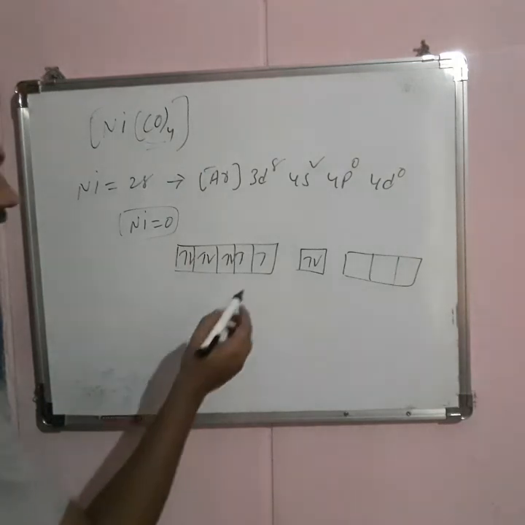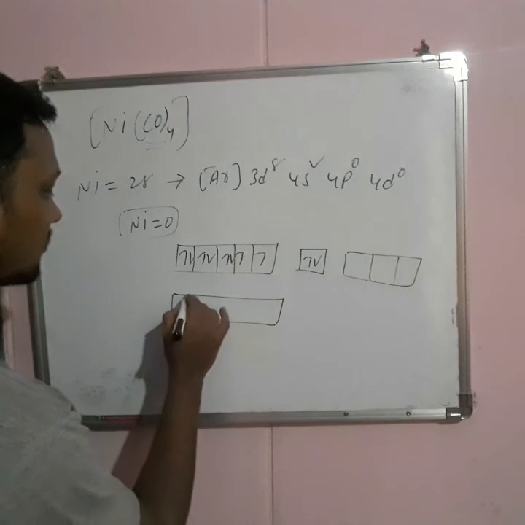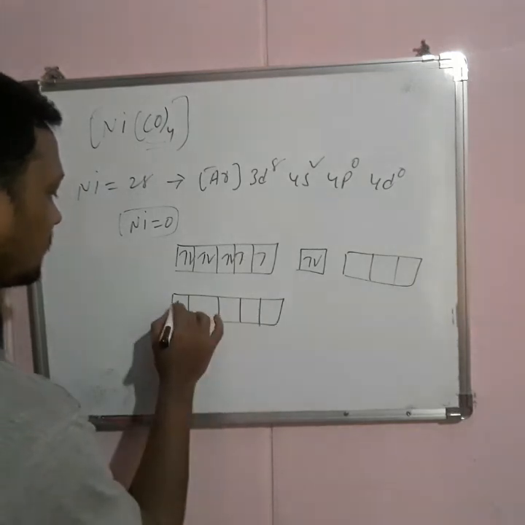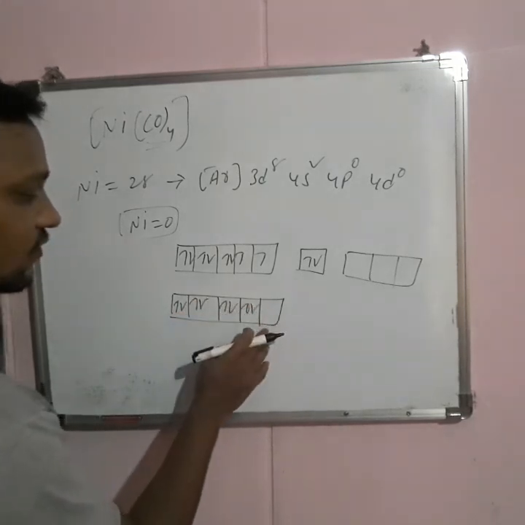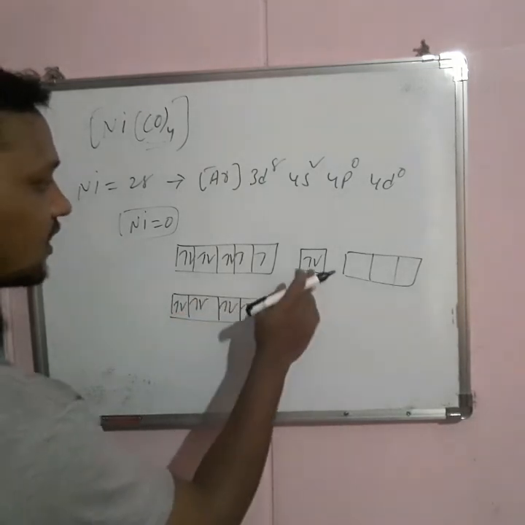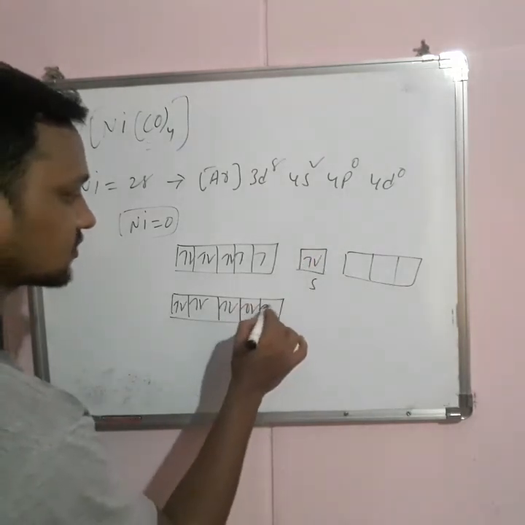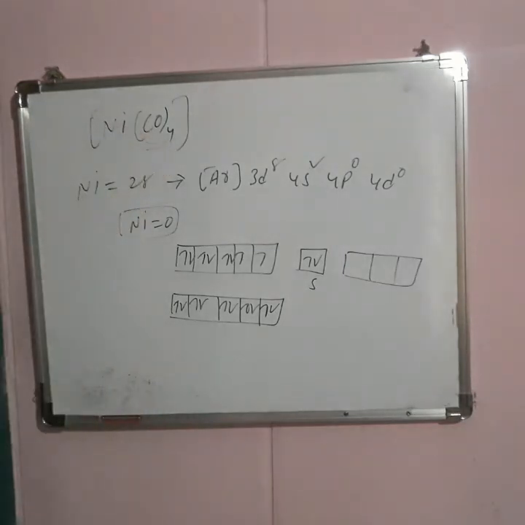Due to the strong ligand, these electrons will be paired up. Here one vacant d orbital is available and the pair of electrons is transferred to the d orbital, paired up, because CO is a strong ligand.